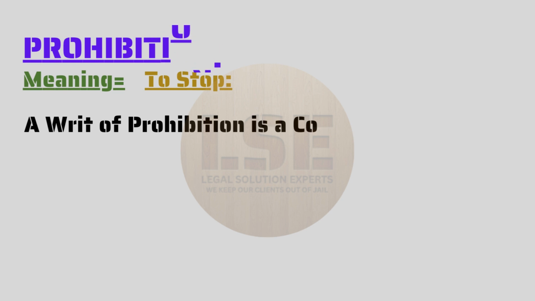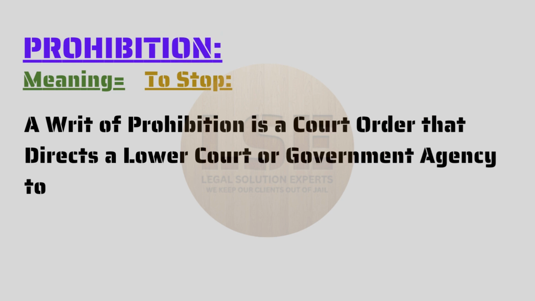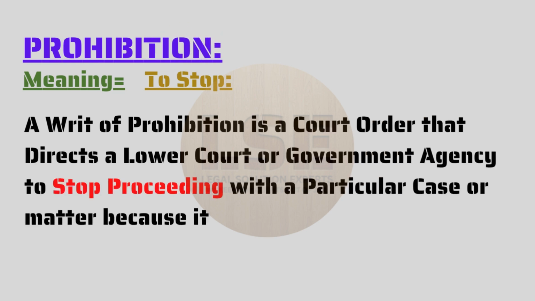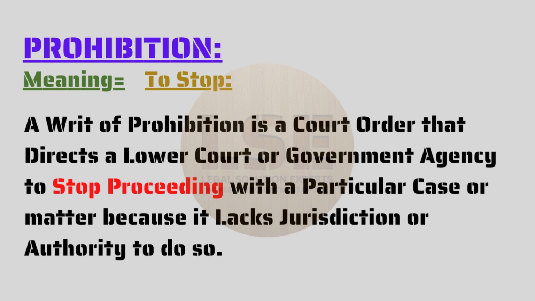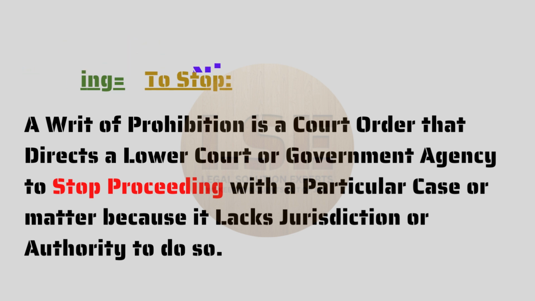Prohibition. Its meaning is to stop. A writ of prohibition is a court order that directs a lower court or government agency to stop proceeding with a particular case or matter because it lacks jurisdiction or authority to do so.